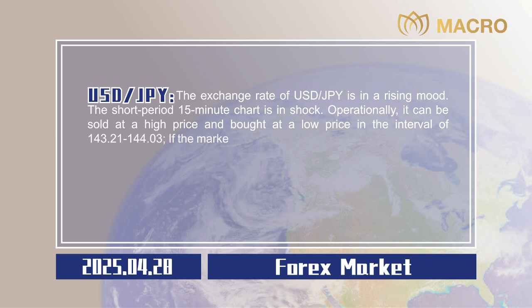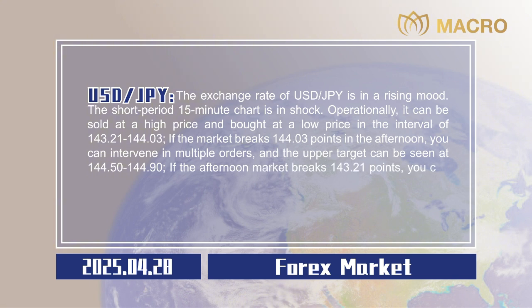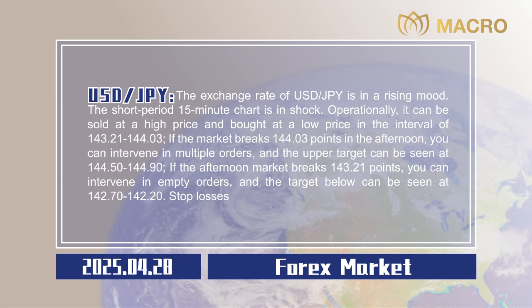If the market breaks 144.03 points in the afternoon, you can intervene in multiple orders, and the upper target can be seen at 144.50 to 144.90. If the afternoon market breaks 143.21 points, you can intervene in empty orders, and the target below can be seen at 142.70 to 142.20. Stop losses are all 20 points, 0.20.